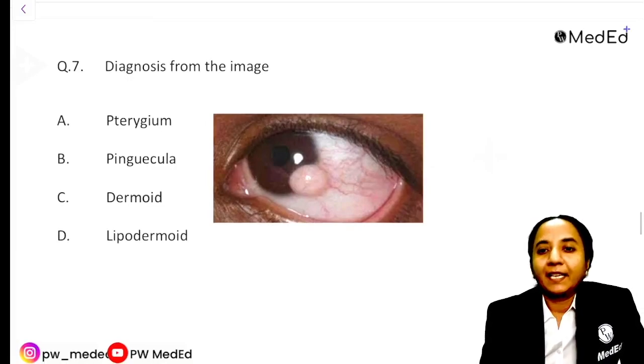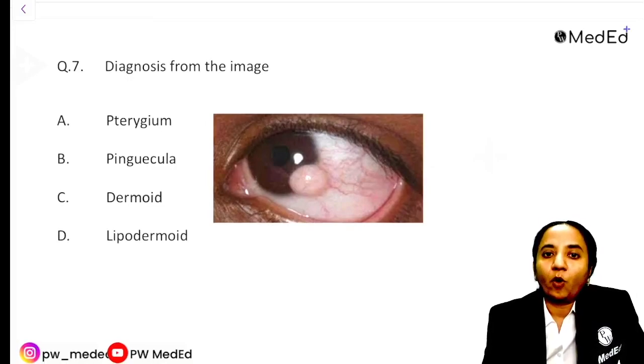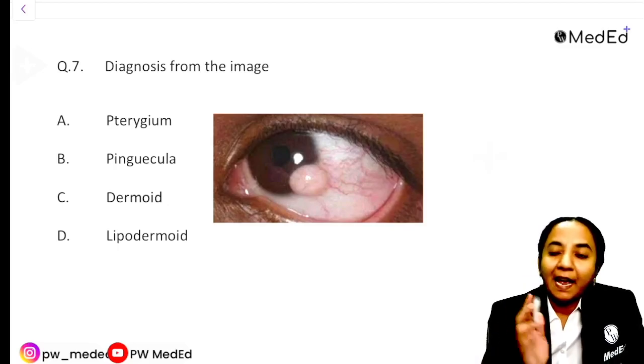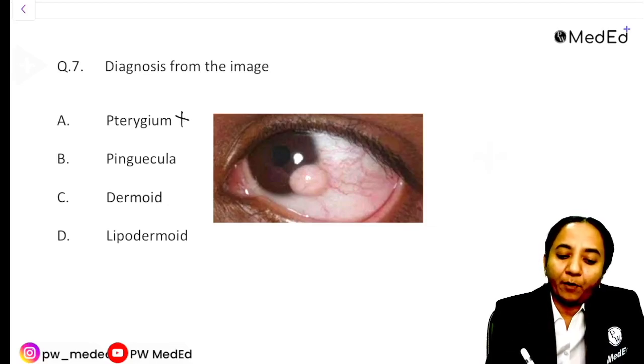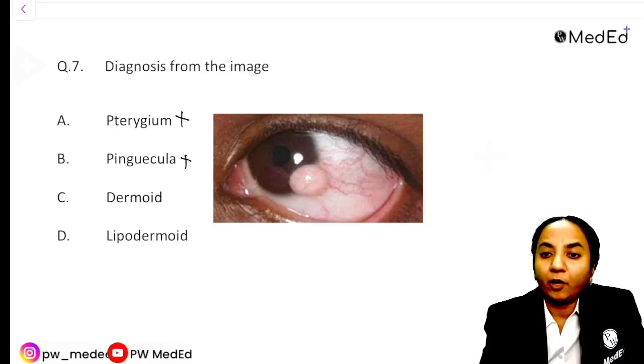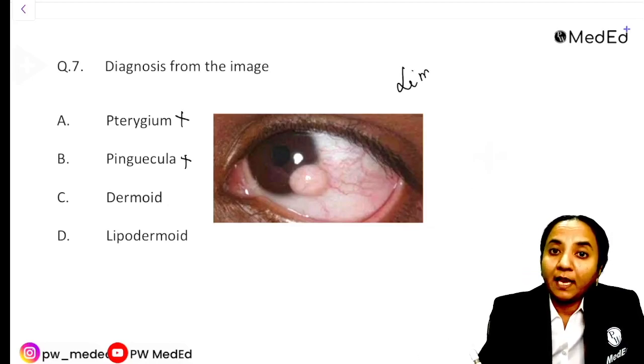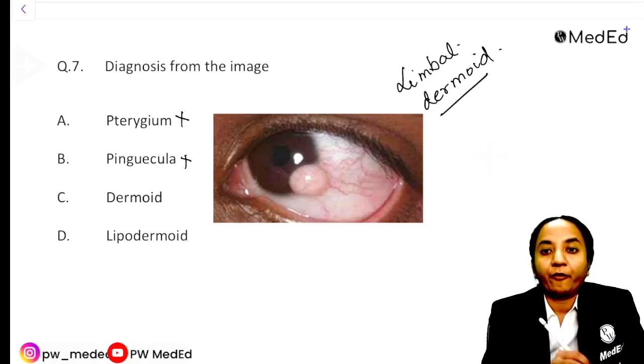Next, this was a completely image-based question. What is the diagnosis from this image? Is it a pterygium, or a pinguecula? Is it a dermoid or a lipodermoid? Those of you who have been looking at image-based questions, I think everybody was able to exclude two options, pterygium and pinguecula. They don't look like this. The confusion was between dermoid and lipodermoid. If this was the image that came in the exam, then this is a limbal dermoid, a dermoid arising from the limbus.